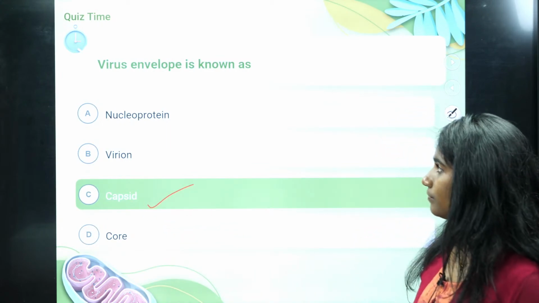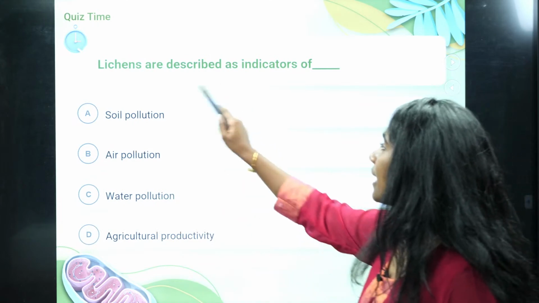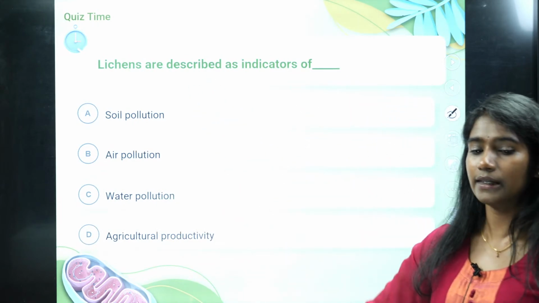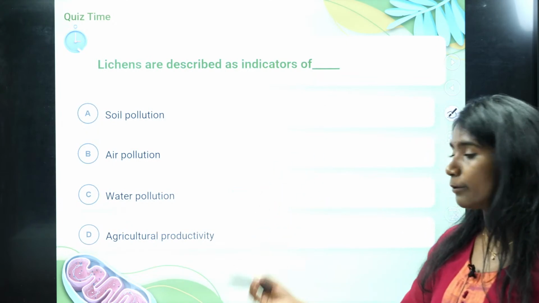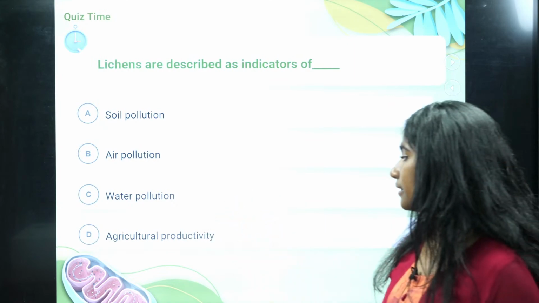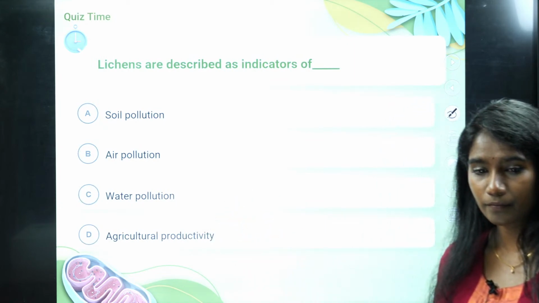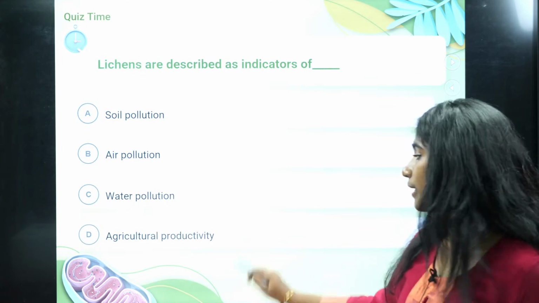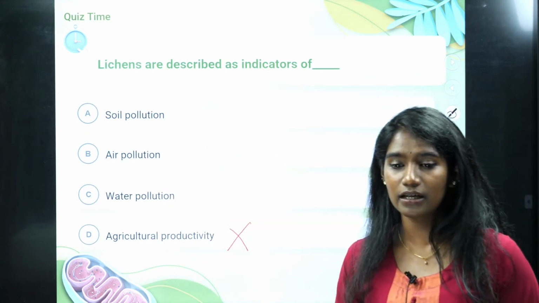Okay. Fine. Next, lichens are described as the indicator of: is it soil pollution, or air pollution, or water pollution, or agricultural productivity? Option D? No, not option D. See, I explained, right?